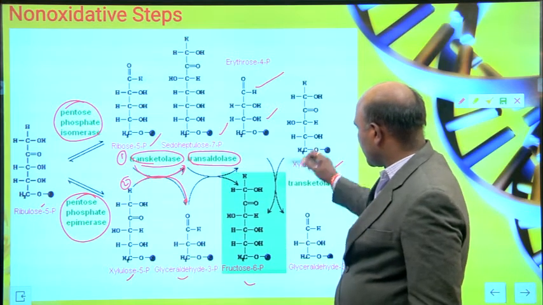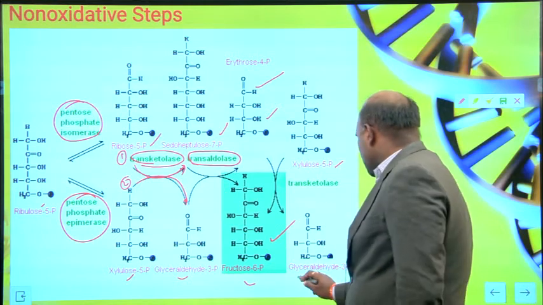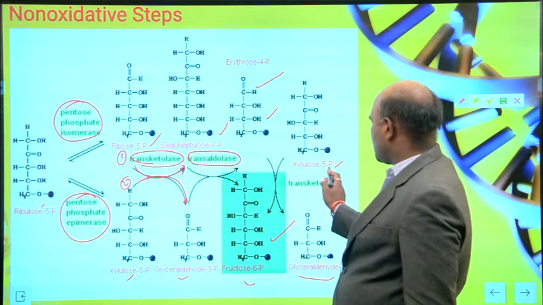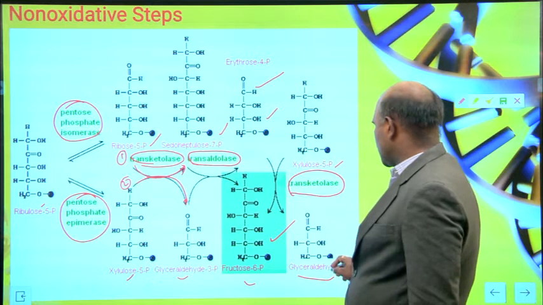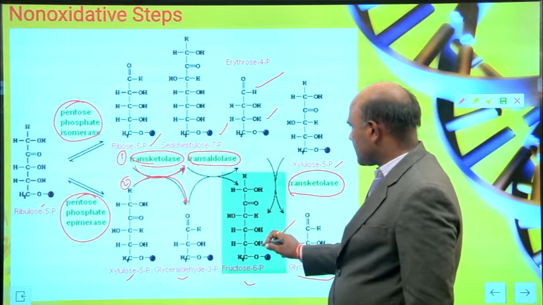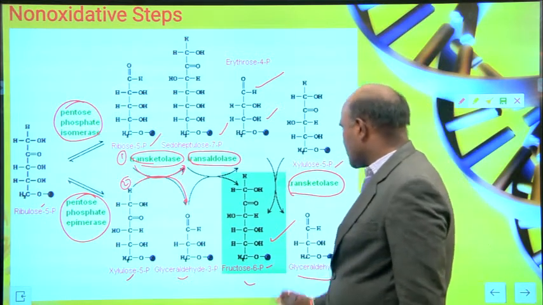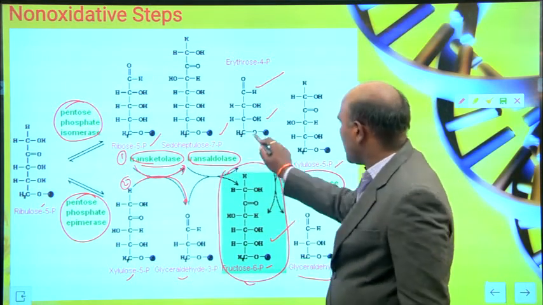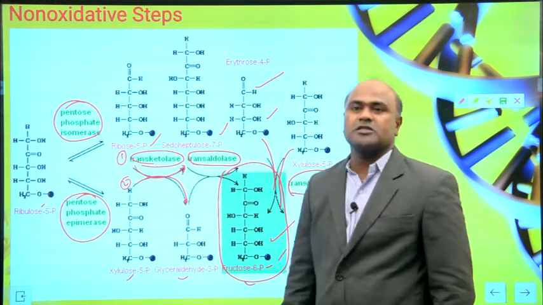Either way you can divide into fructose 6-phosphate and glyceraldehyde 3-phosphate. With the help of transketolase, you convert glyceraldehyde 3-phosphate and erythrose 4-phosphate, and it produces fructose 6-phosphate. So if you want to produce fructose 6-phosphate, either you can use this process or you can use this one also. You can produce glyceraldehyde 3-phosphate and fructose 6-phosphate.